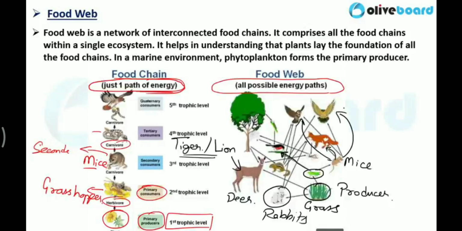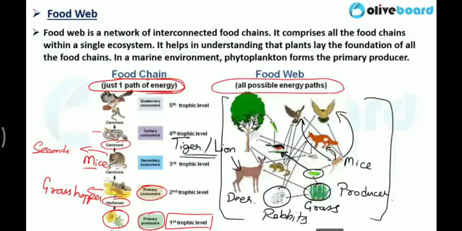So in a single ecosystem, various possible energy paths are there, and cumulatively all of them comprise the food web. That's why we call all possible energy paths a food web. Clear? So food chain and food web are not different concepts. A food chain is just one path of energy, and the food web is all possible energy paths.